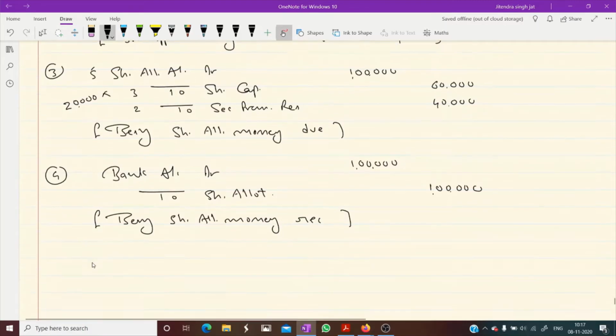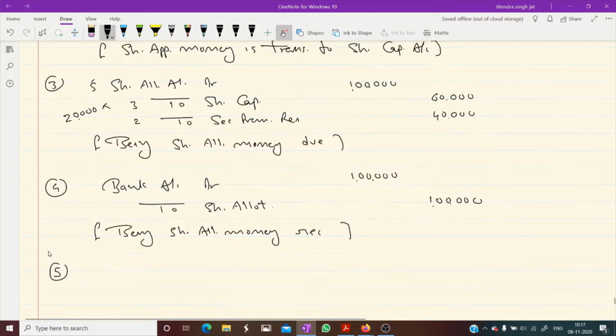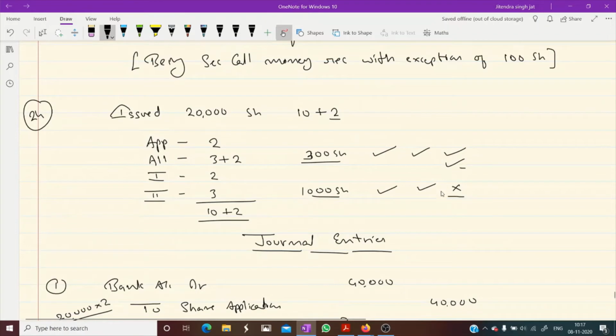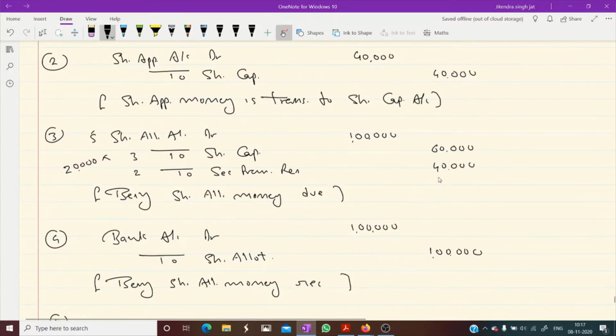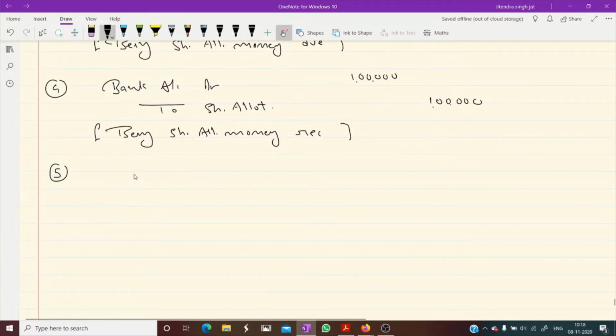Now for first call, dear children, there is one adjustment. What is that adjustment? For 1000 shares, we need to open calls in arrears. For 300 shares, we need to open calls in advance account. Is that clear? So first we due the first call money.